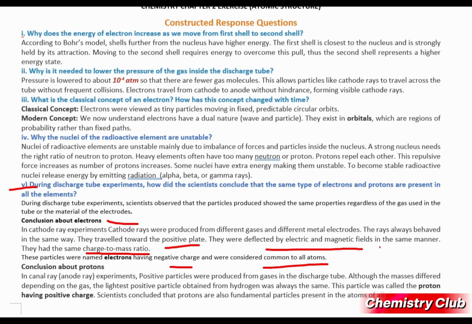Now let's see the conclusion about the proton. In canal rays, which are also called anode rays, experiment, positive particles were produced from gases in the discharge tube. Although the mass differed depending upon the gas, the lightest positive particle obtained from hydrogen was always the same. This particle was called the proton, having positive charge. Scientists concluded that protons are also fundamental particles present in the atoms of all the elements.